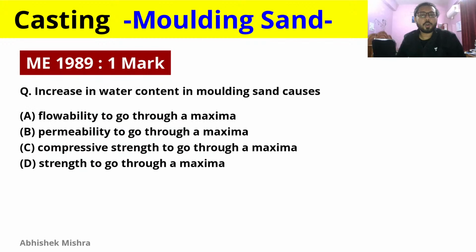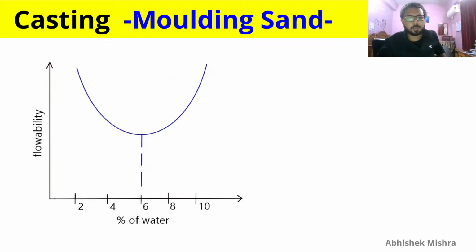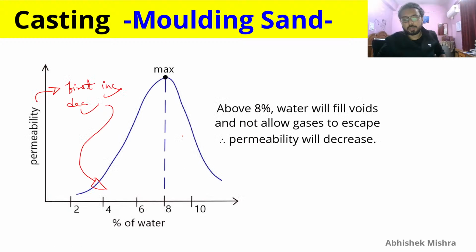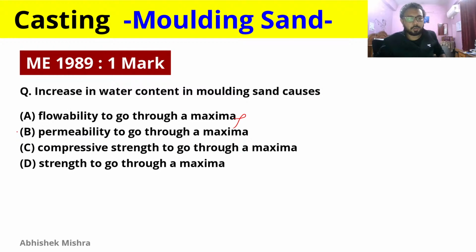Increase in water content in molding sand causes. So water content is increasing, that is, the percentage of water in sand is increasing. Is flowability going through a maxima? Is flowability passing through a maximum value? No, it is passing through a minimum value. So this is not correct. Permeability to go through a maxima? Yes, permeability is going through a maximum value. So this can be correct, but let's see what the other options are.